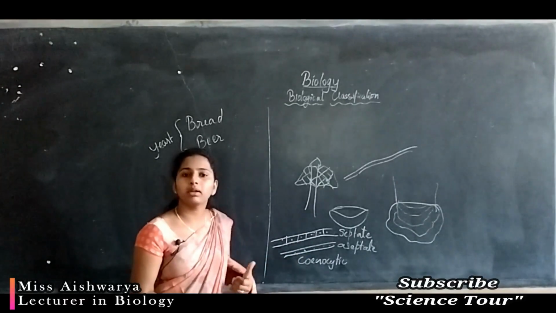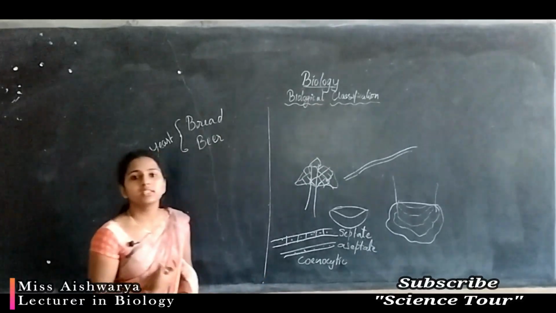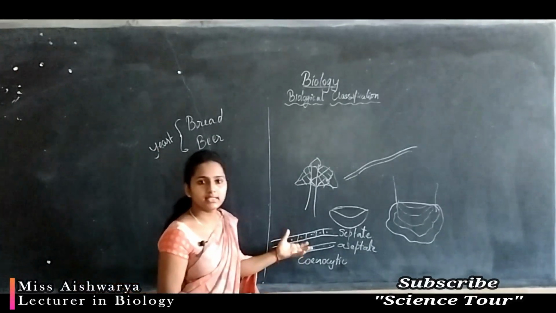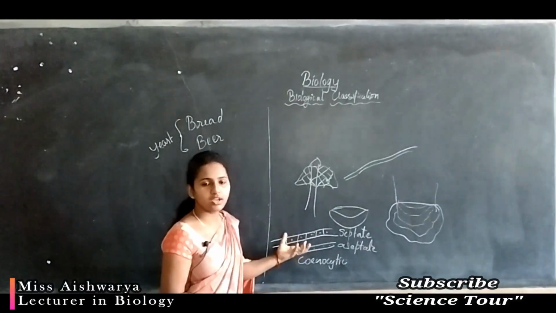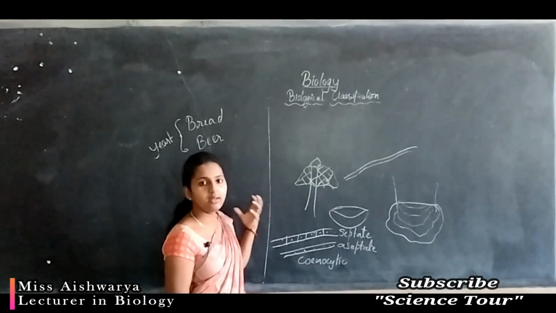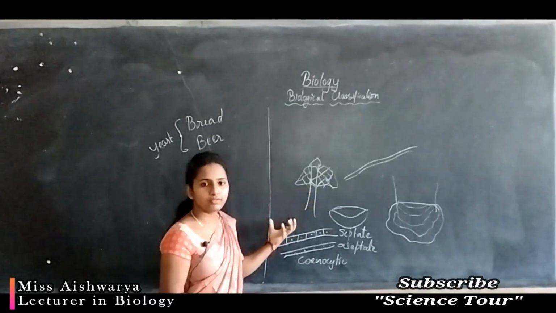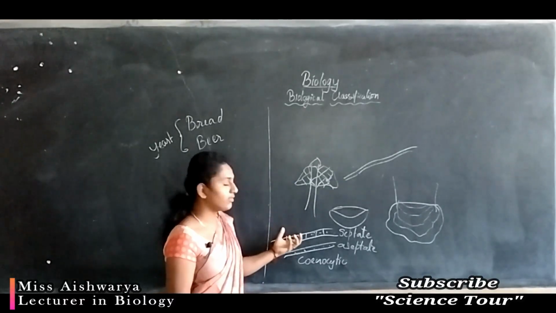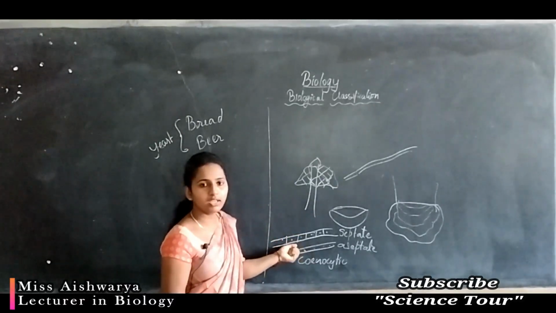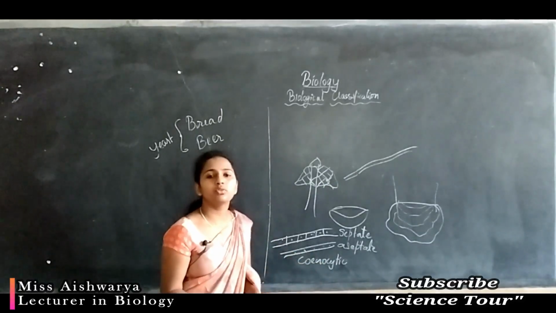The fruiting body is a specialized structure which produces spores, present in fungi, as we have also seen in protista, that is slime molds. Even in fungus we can see the fruiting body, which produces a large number of spores to continue the generation.